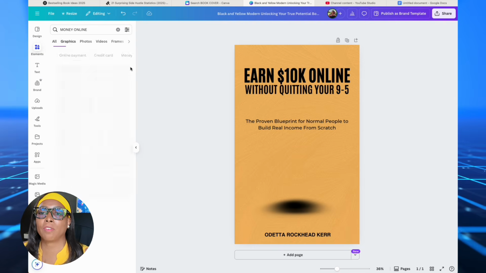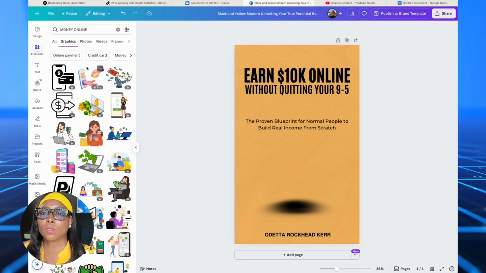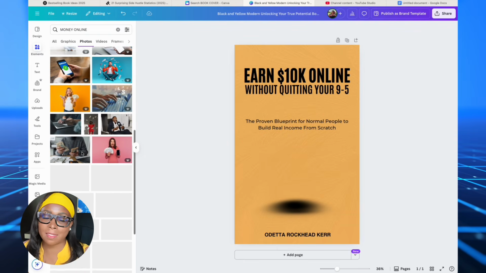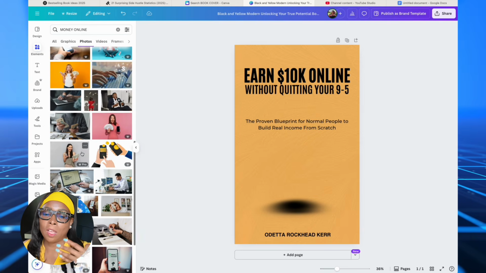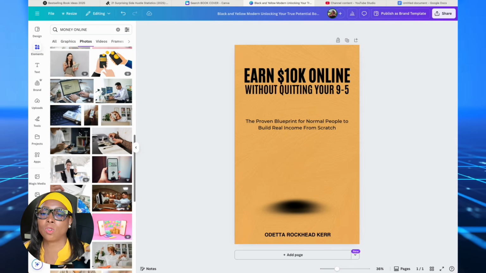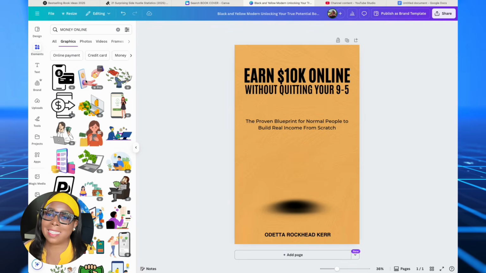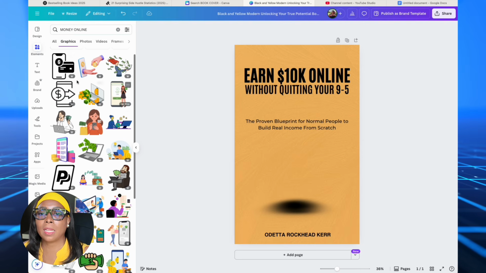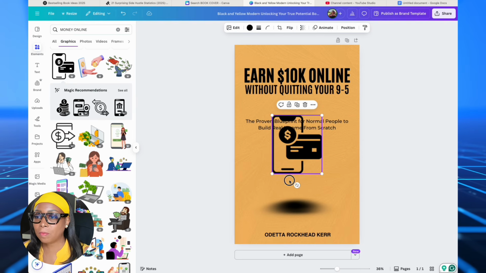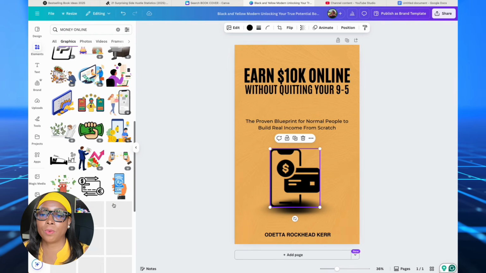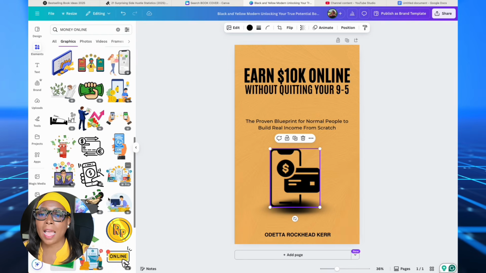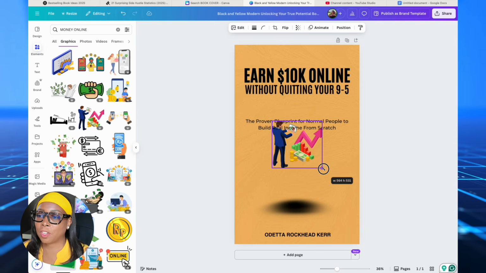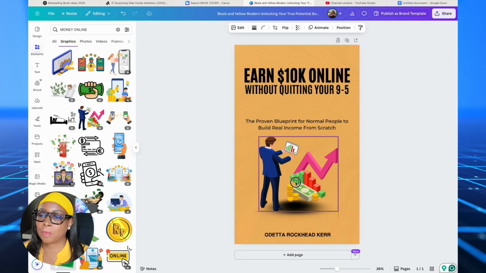we're going to go, there are many graphics here that you can use, as well as you can go to photos and find something. Try not to use someone's face or something that shows race, sex, or anything like that, because you don't want to turn away people who get easily turned away by something like that. So you could choose something like this here as your image, or you can go a little bit more colorful and choose something like this here and just spread it on your page so that it fills up the space.